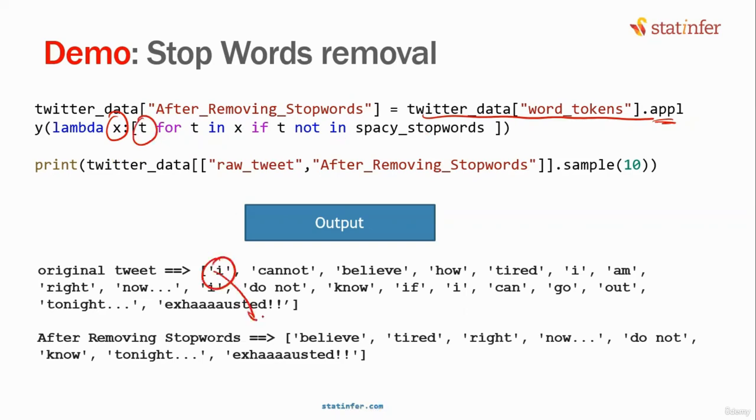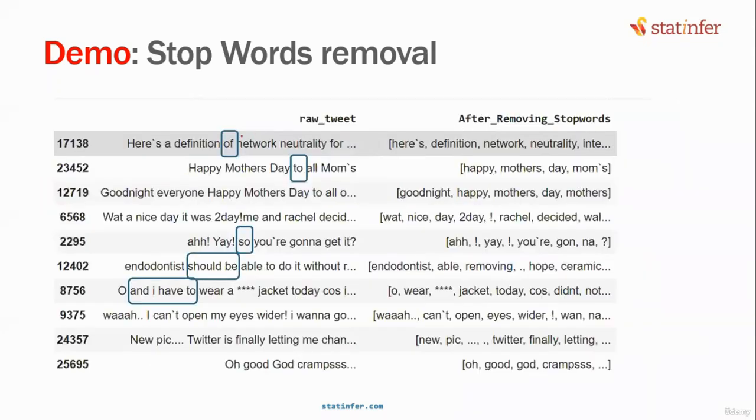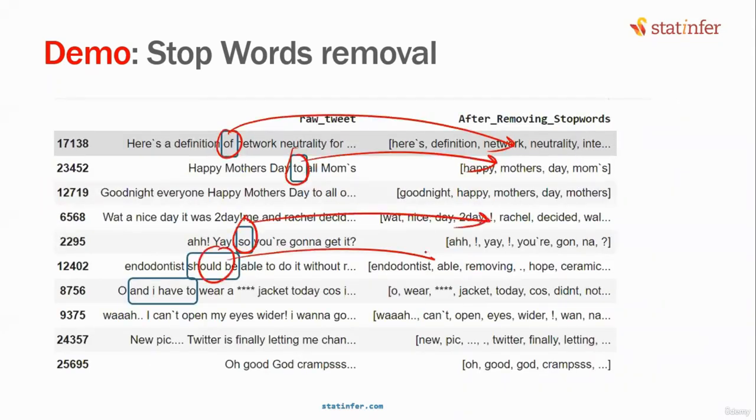I will be ignored. Am will be ignored. These things will be ignored, do you agree? Because they are in spaCy stop words. When you apply this code, the result will look somewhat like this. Off will be ignored. To will be ignored. So will be ignored. Should be will be ignored. And I have to will be ignored. Remember, whenever you are applying any pre-processing step, you have to be clear in your mind what your end goal is.